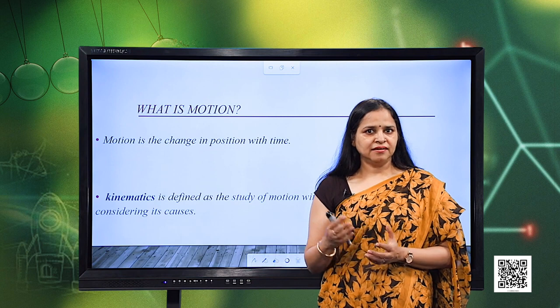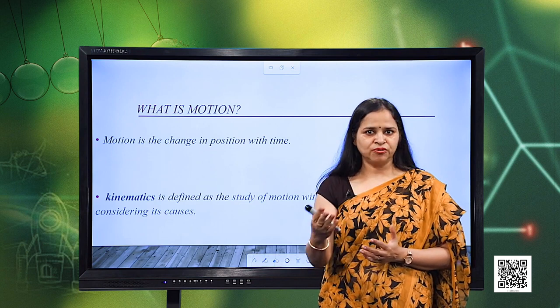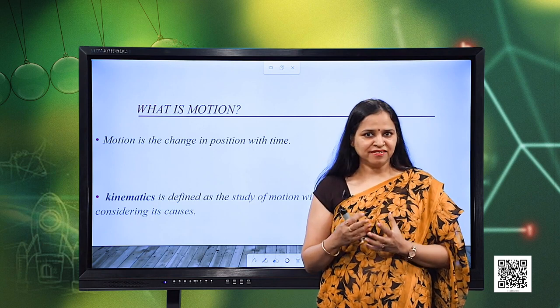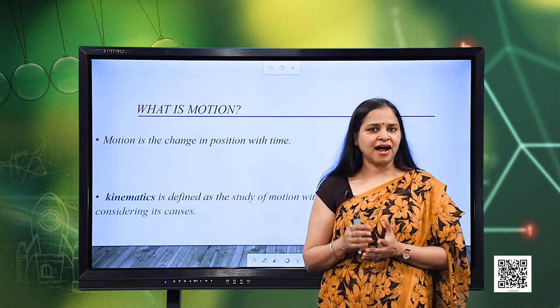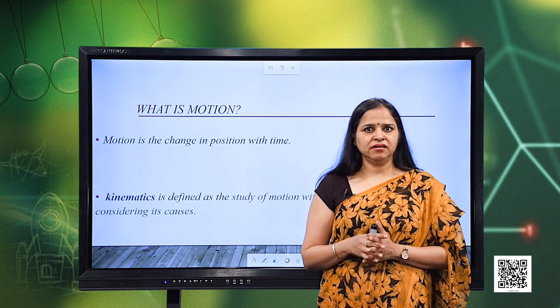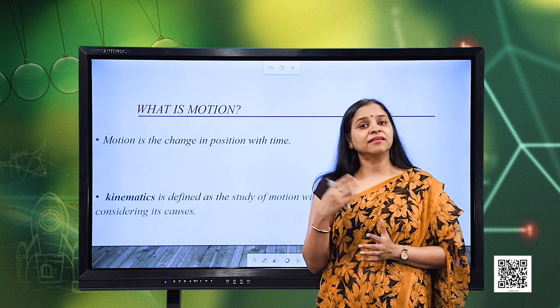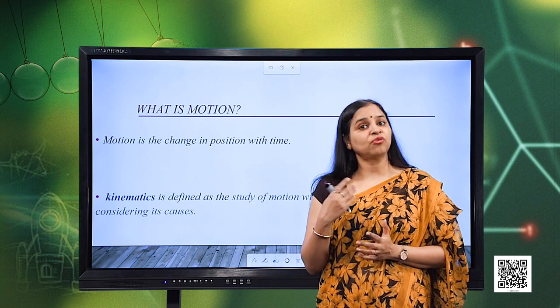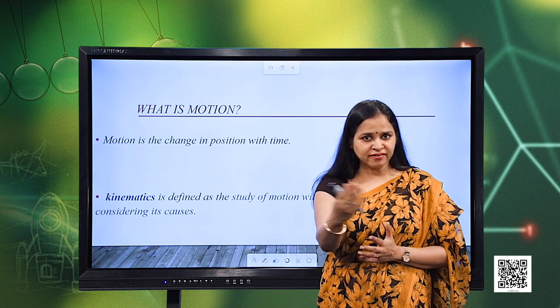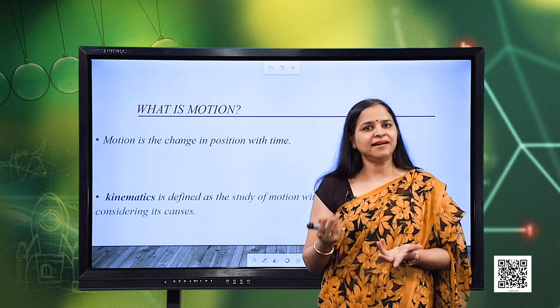our lungs, the air goes in and out through our lungs. Even our heart pumps the blood through our veins and arteries. So, this is also motion. Even we know we have the day and night. So, the earth is rotating around its own axis. That is also motion. The earth revolves around the sun in 1 year,